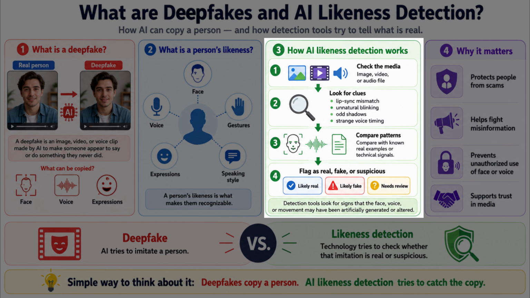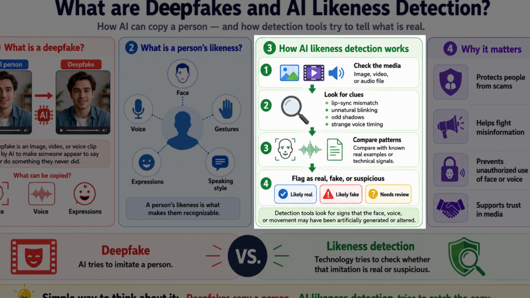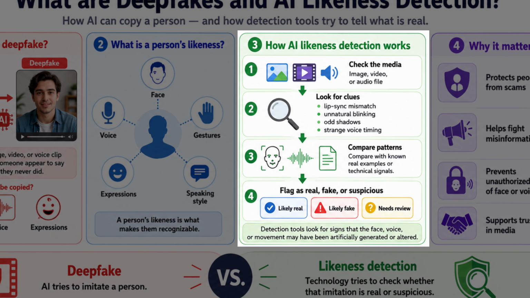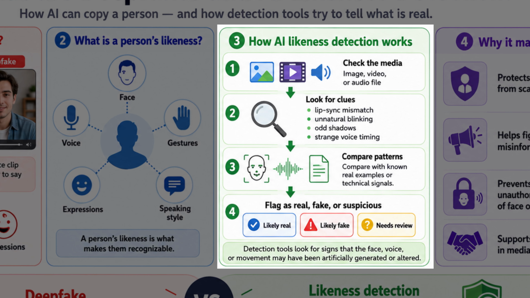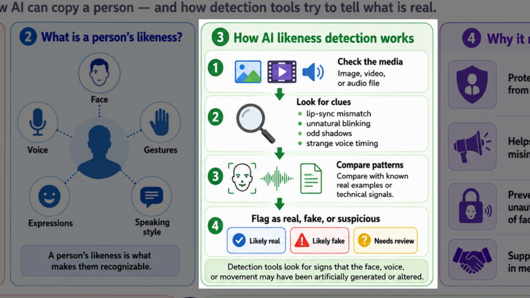Likeness detection is the technology that tries to figure out whether a person's face, voice, or movement is real, fake, or suspicious. First, the detection system checks the media. It might analyze an image, a video, or an audio file. Then it looks for clues. Maybe the mouth does not perfectly match the words. Maybe the blinking looks unnatural. Maybe the shadows do not make sense. Maybe the voice has strange timing or emotion.